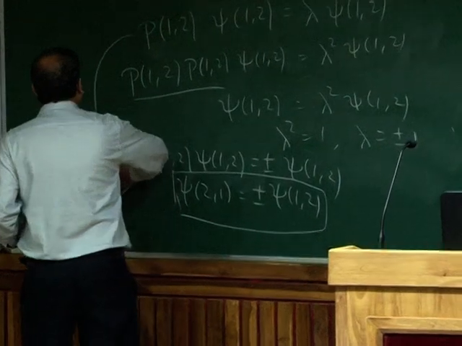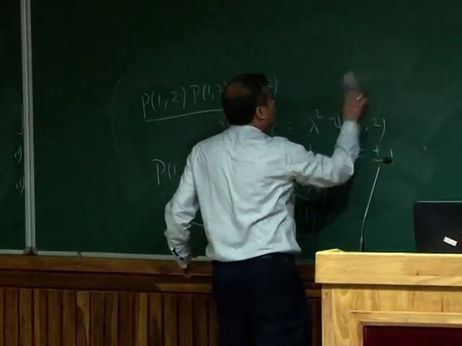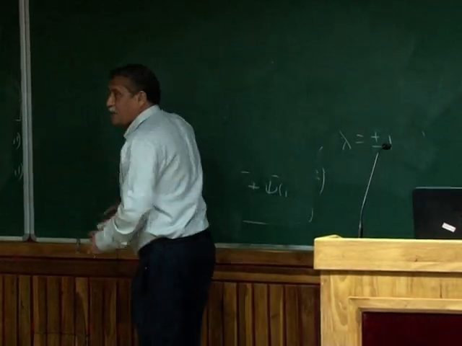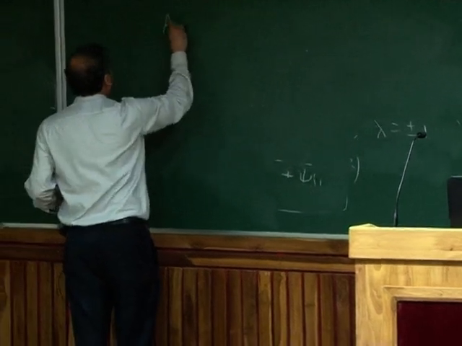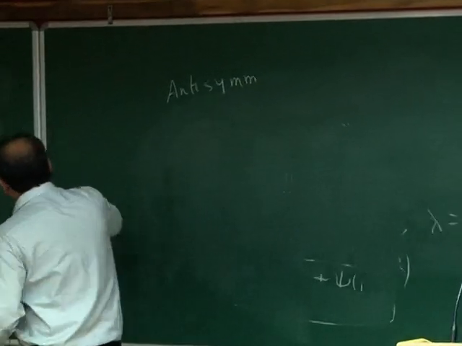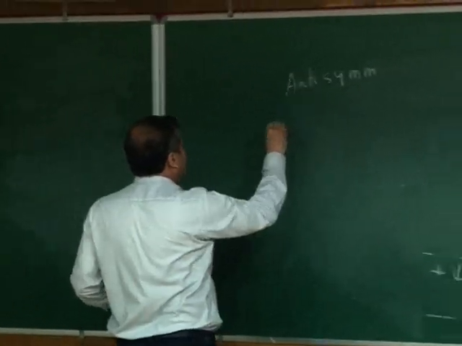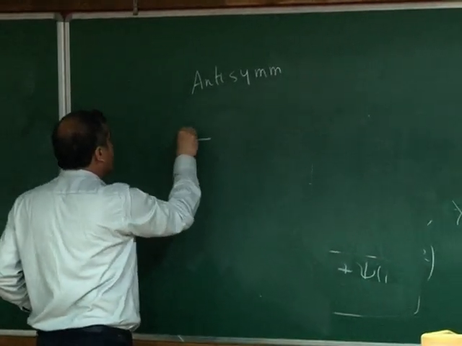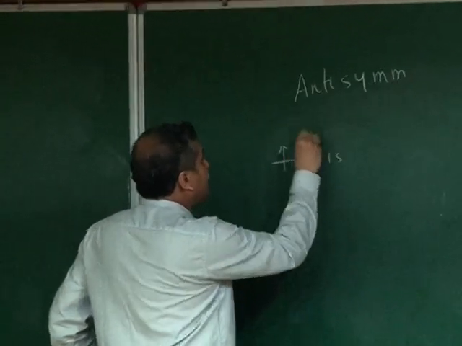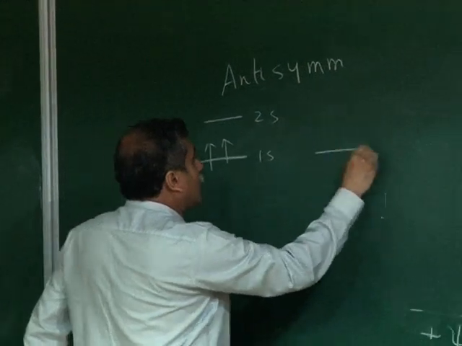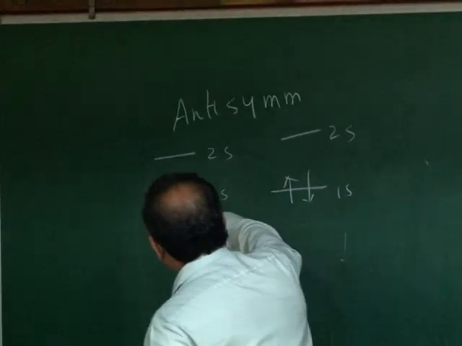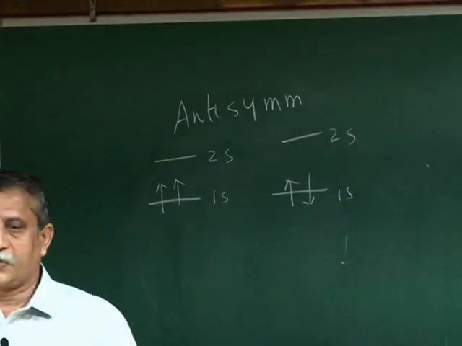So let's say I take a helium atom now. If you agree that all wave functions for the electrons are antisymmetric, and this is what we are going to worry about, so these are all antisymmetric wave functions. For the helium atom, I have the so-called 1s orbital, and I have 2 electrons. So I have various ways of filling them up. I can fill them up like this, and this is my 2s. I can fill it like this, right, 1s, for the ground state. Of course, I can excite an electron to 2s. I get several interesting properties which I will come to later.